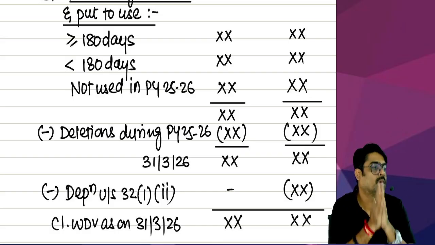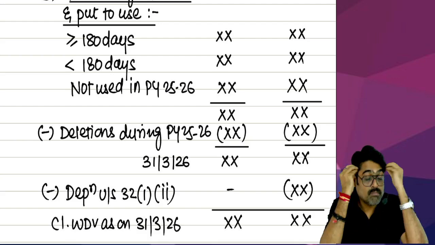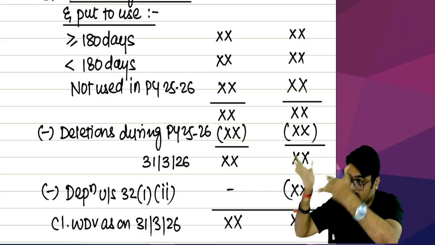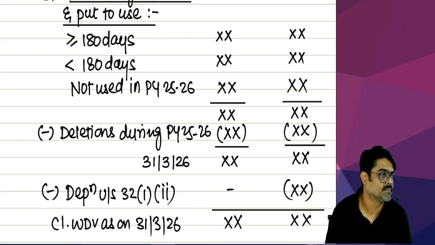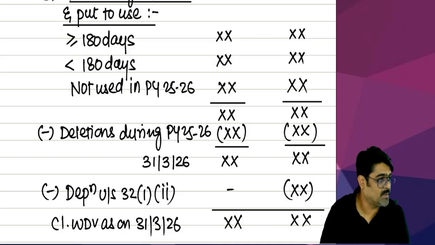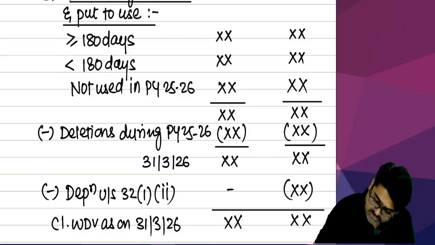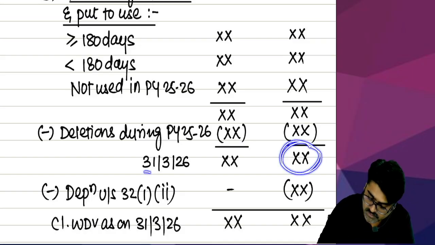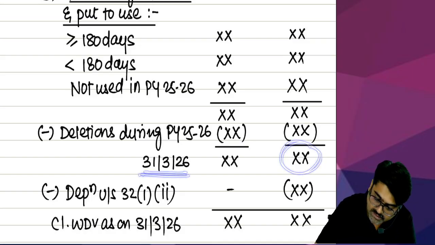I request you to learn this format by heart and remember it, because this is the only way in which you can calculate the value of the block and the depreciation. Now see, depreciation has to be calculated on this value which is there as on 31st March 2026.